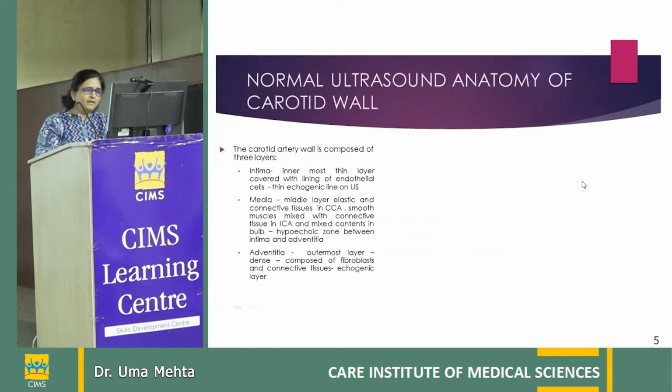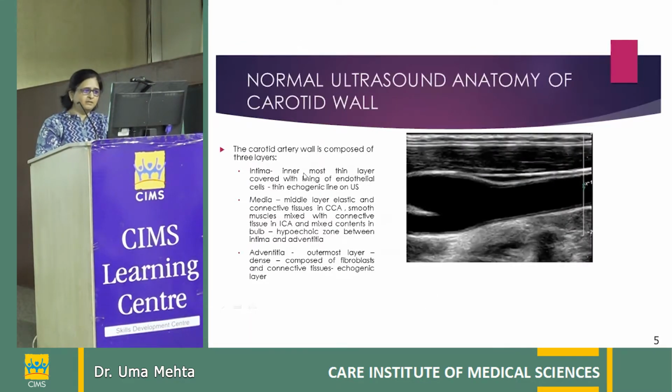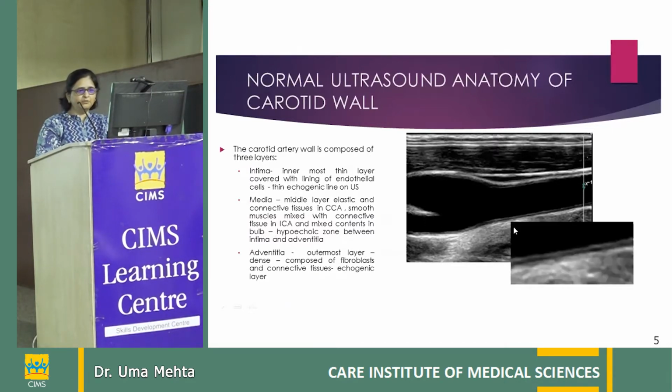Now, when we look at the carotid artery wall on ultrasound, we can see 3 layers. The intima is the innermost thin layer covered with a lining of endothelial cells, and it is a thin echogenic line, as in here.